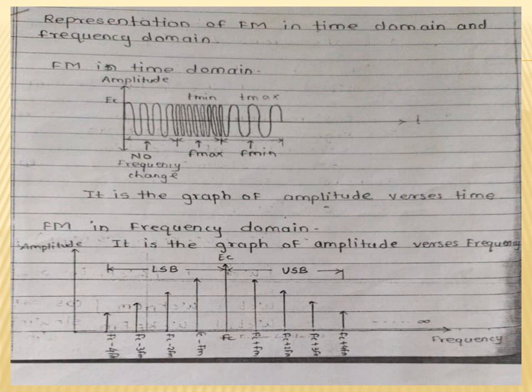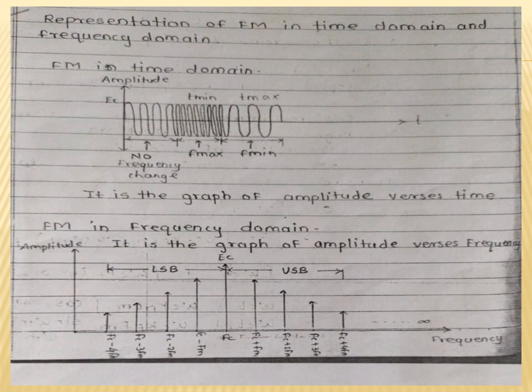And the frequencies of the LSBs are FC minus FM, FC minus 2 FM, FC minus 3 FM, FC minus 4 FM. Such an infinite number of sidebands are present for this FM.